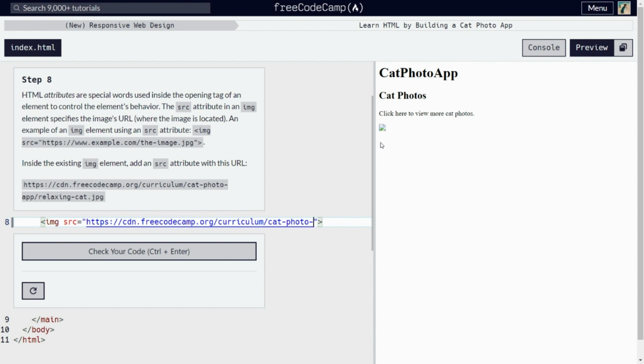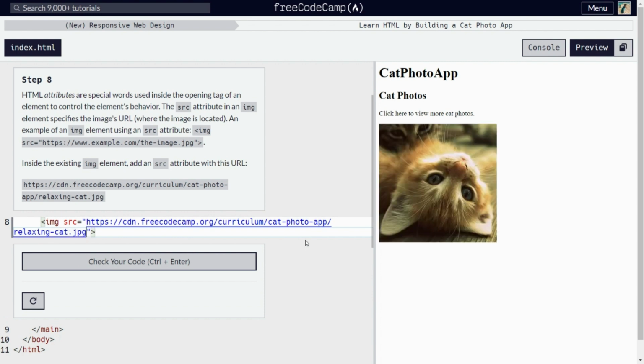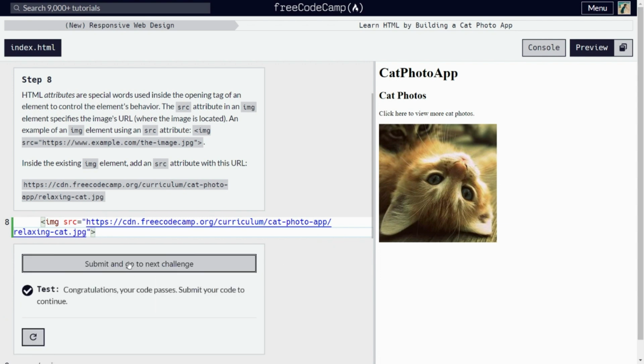So if you can see in the preview, the img is trying to locate the source. However, because it's not a valid link yet, it fails to load the image. So let's continue on and complete the link, cat photo app slash relaxing cat.jpg. Hopefully, yep, and it shows. Right, now let's check our code, and it passes.